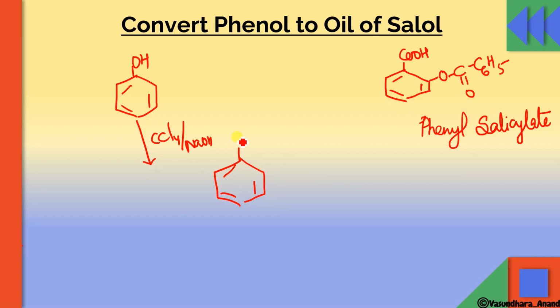Now think of what next step we will have to do. The next reaction is with C6H5COCl, do the benzoylation. That is called benzoylation also. So this H will go with this Cl to form this group. So it will form simply this product. I hope it is clear. Any doubt in this?